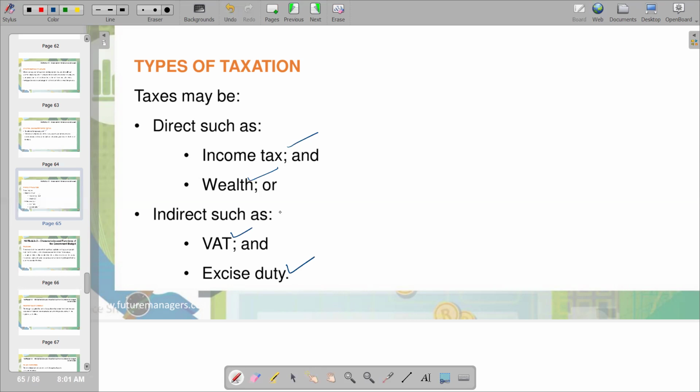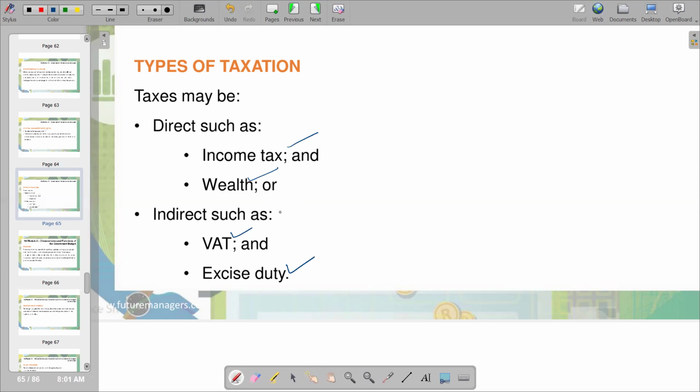Direct taxes are amounts levied directly on taxpayers. The revenue collection agent goes directly to the taxpayer and charges. For example, pay as you earn, in the form of income tax charged on workers. They are charged directly on the salaries that are being earned, which is different from value-added tax as an indirect tax.